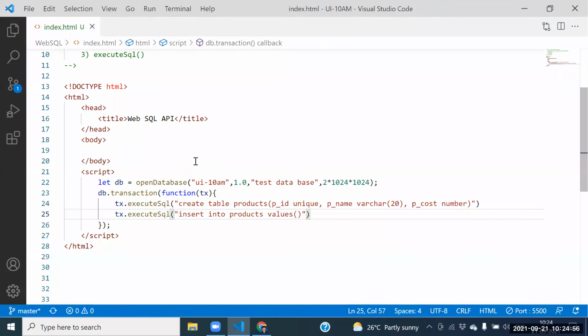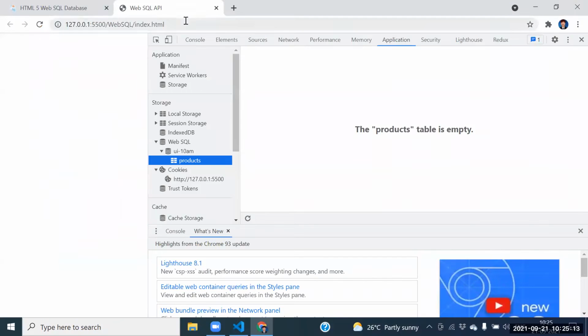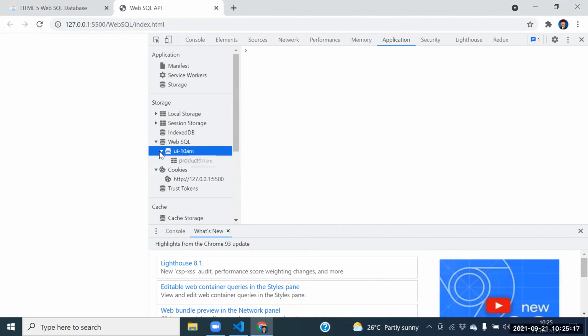No need to pass the PID, or do I need to pass it? Need to pass, sir. Insert into products, one comma product one, comma product one, comma 10,000. Fine. Can I refresh it again? Refresh it again.